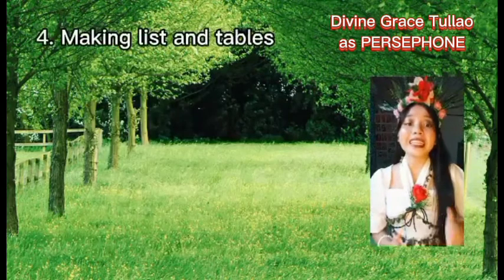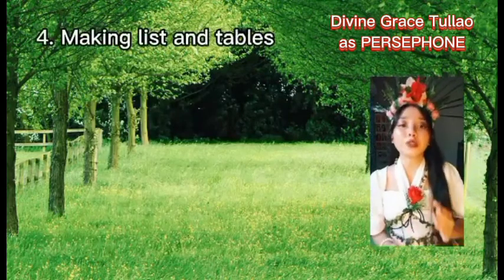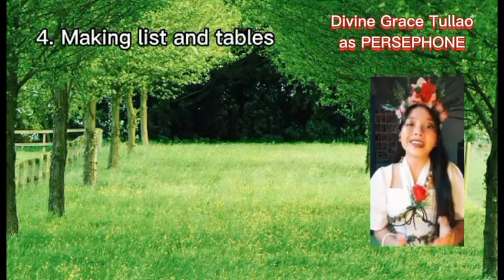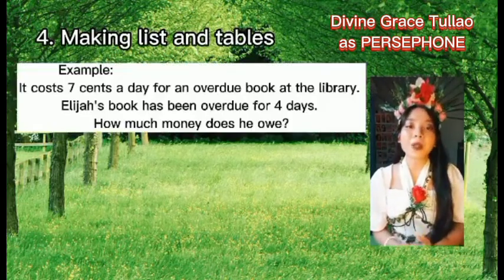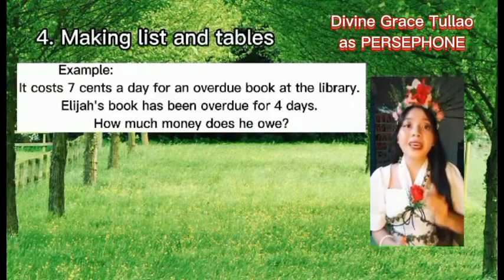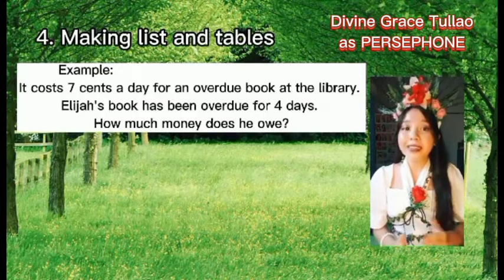Next is making lists and tables. It encourages mathematicians to organize information logically by looking critically at the data. For example, it costs 7 cents a day for an overdue book at the library. Elijah's book has been overdue for 4 days. How much money does he owe?